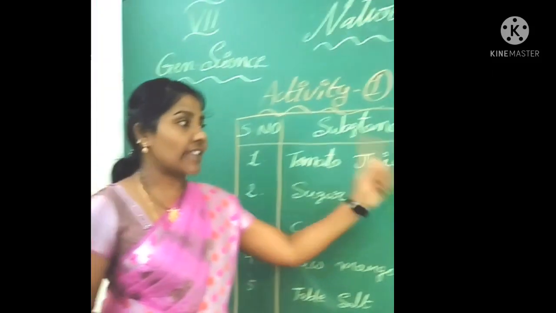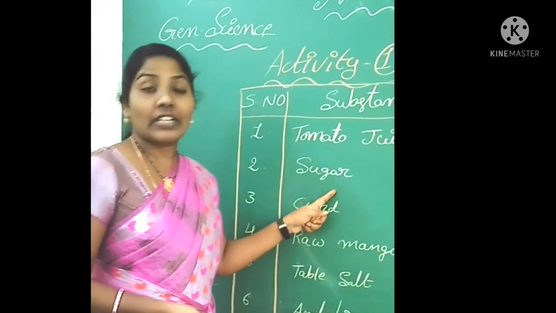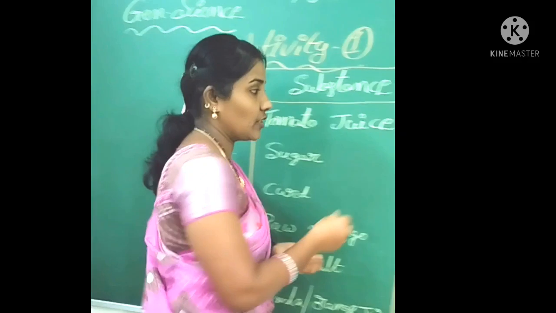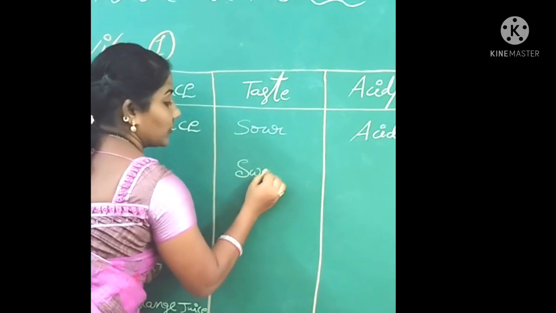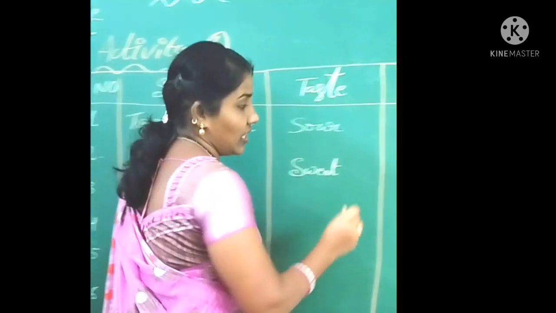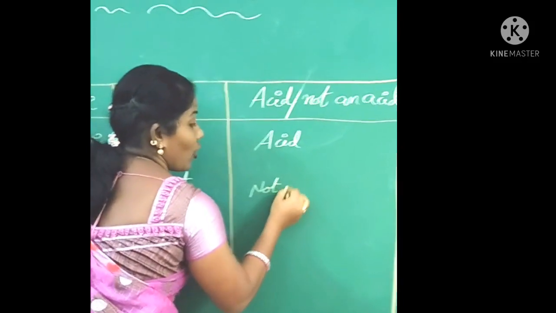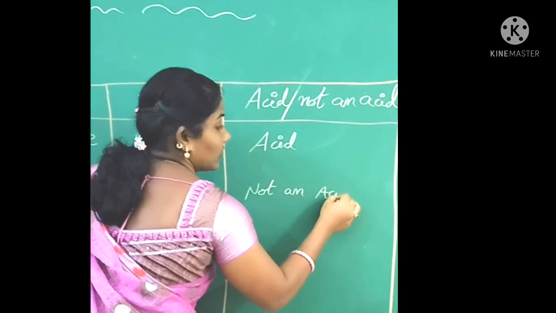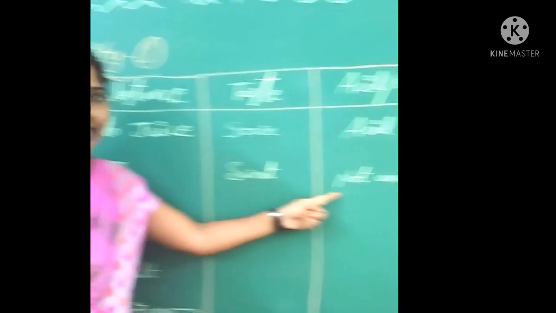Belongs to the acid. Next, sugar. Sugar has a sweet taste, so it is the sweet taste. That's why it does not belong to the acids. That's why it is not an acid. You can write it this way.